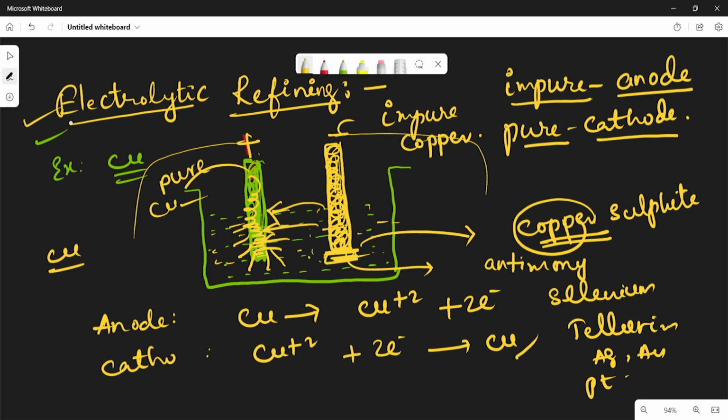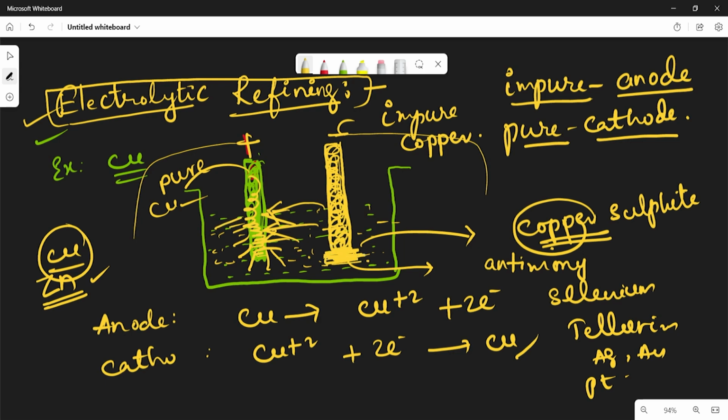This is one of the best methods of refining copper, by electrolytic refining, and zinc may also be refined in this way. It is a simple process. Here the electrolyte taken is copper sulfate. From that copper sulfate, the copper is deposited at the cathode as pure metal, whereas the remaining part is deposited at the anode as mud.